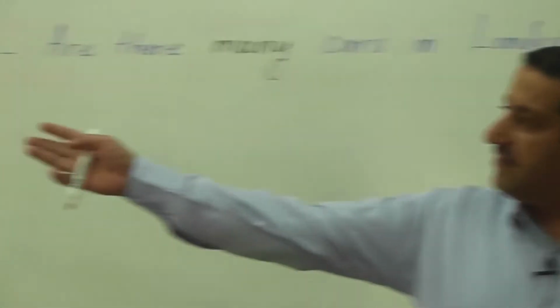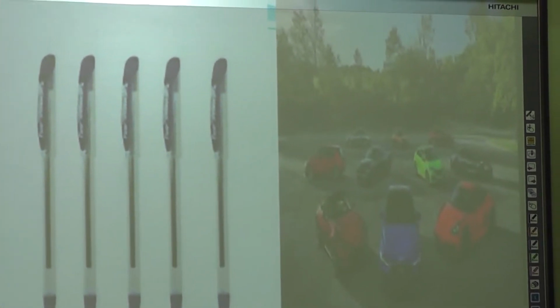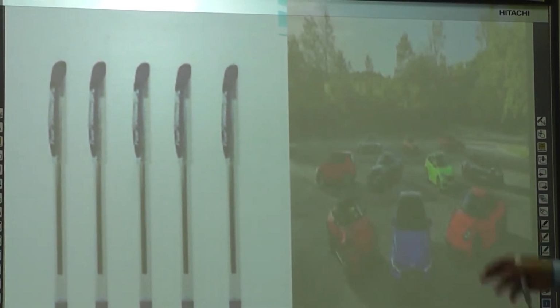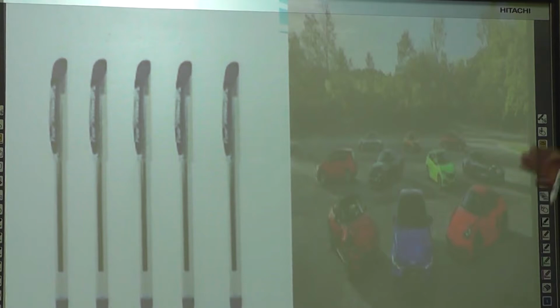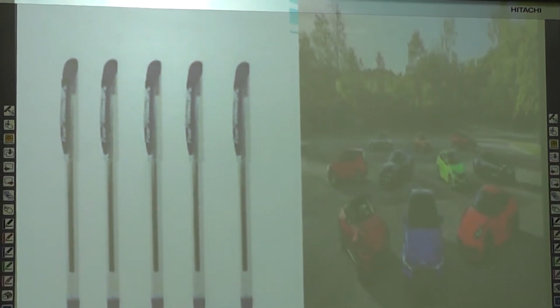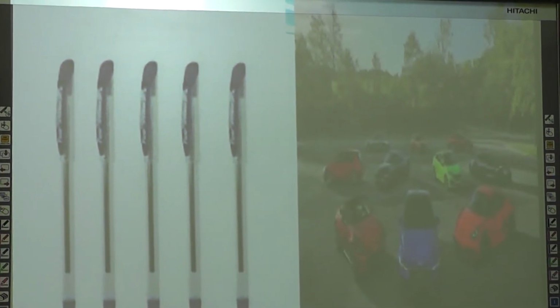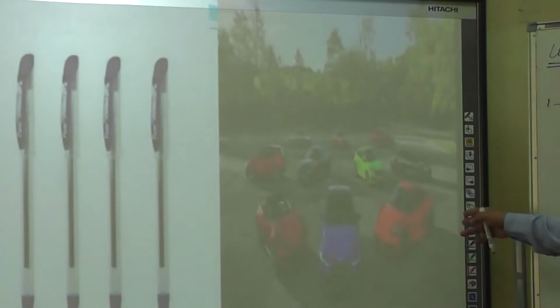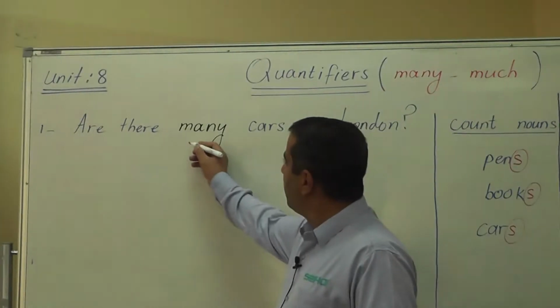If we look at the picture on the smartboard, you can see that we have some countable nouns like pens. If we count the pens, we can find that we have 5 pens, 1, 2, 3, 4, 5. So the word pens is a countable noun. Same as the cars, we can count the cars and we can give the number of cars available in the picture. So when we ask about the quantity of a noun that is countable, we use the quantifier many.